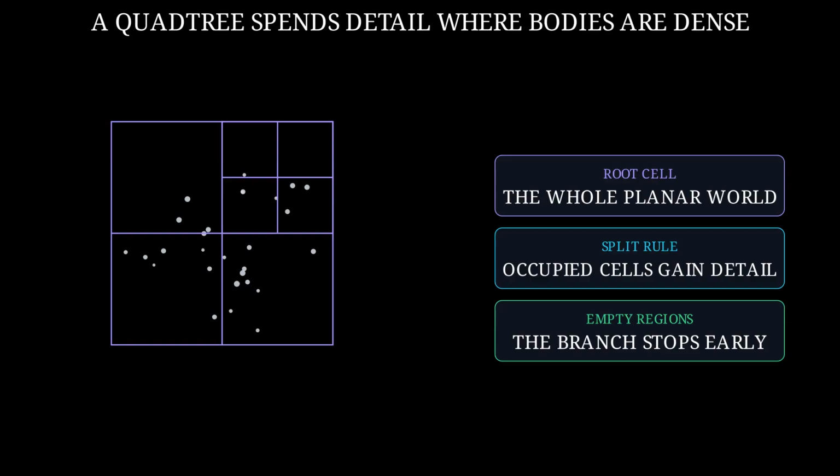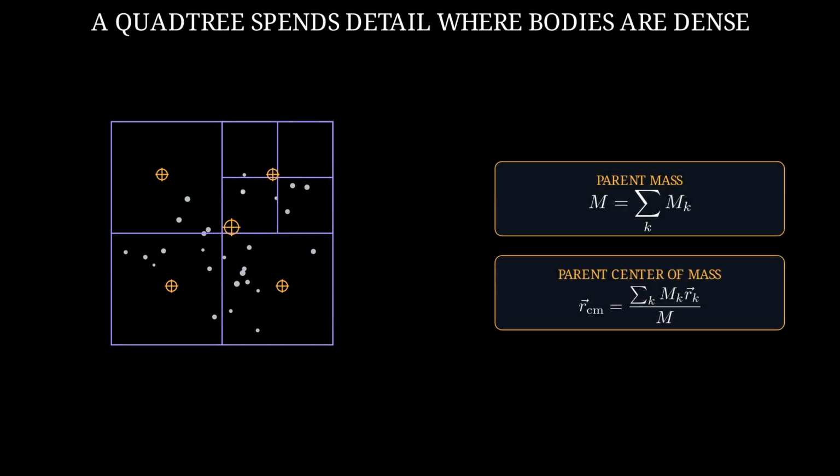It begins with one square containing the planar world. If an occupied cell needs more detail, split it into 4 children and repeat. Dense regions grow deeper branches, while empty or sparse regions stop early. Each leaf knows its bodies. Each parent adds the masses of its children and computes their shared center of mass. This summary travels upward until the root knows the mass and center of the entire cloud.